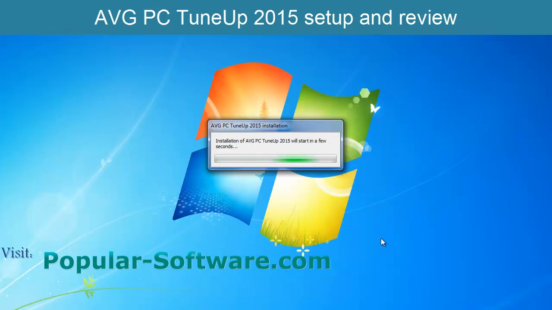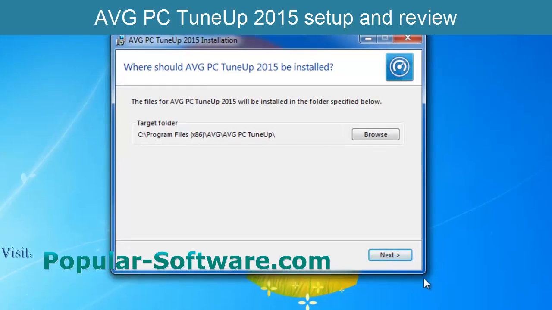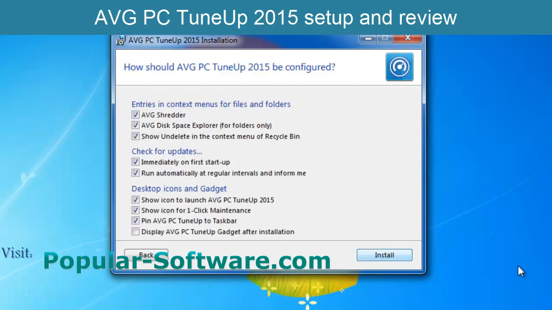Next, we will wait until the installation program loads. Here we go. C program files, AVG PC TuneUp. Okay. Next. What will you install?